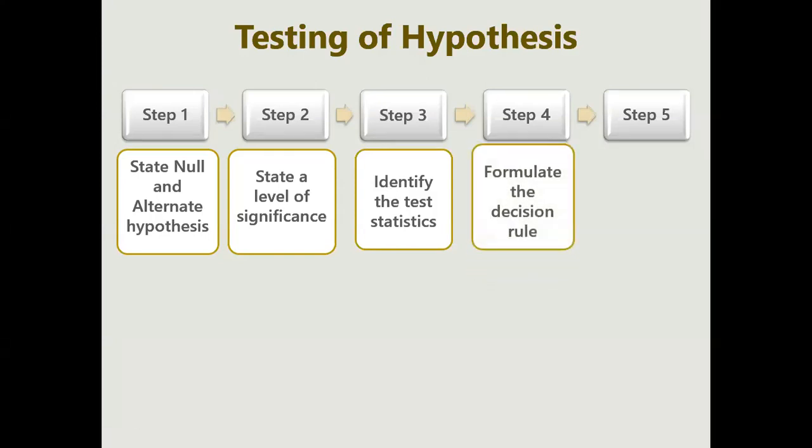Now what is the 4th step? The 4th is the formula and the decision rule. Now what is the decision rule? The formula will be the test given, meaning on identifying the statistic, we decide what to apply, like Z, T or anything. But what is the decision rule now? Till now, you have understood the level of significance, right? So the decision rule is actually based on the level of significance.